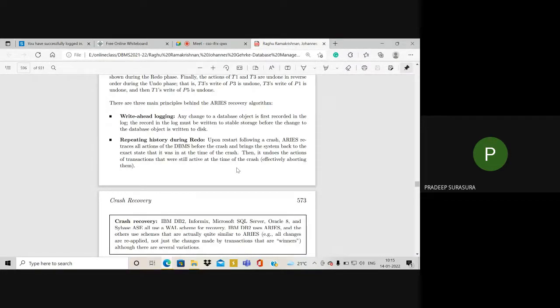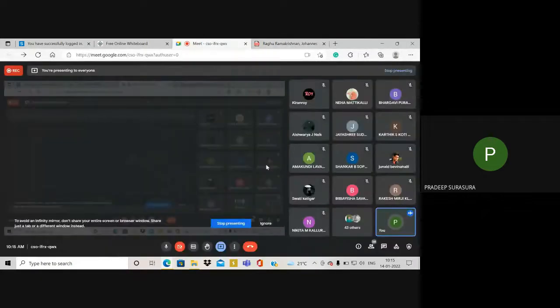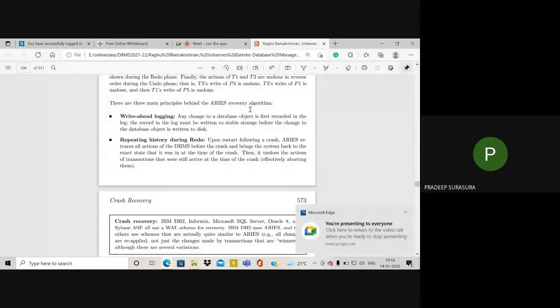So three main principles. Any questions before we proceed? Anybody have any questions or anything to ask before we proceed? Hope no questions are there.